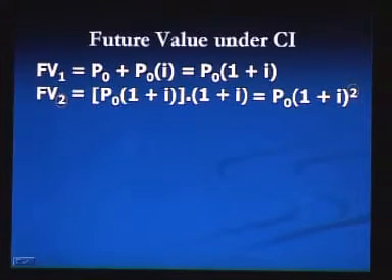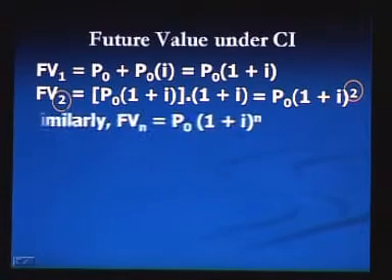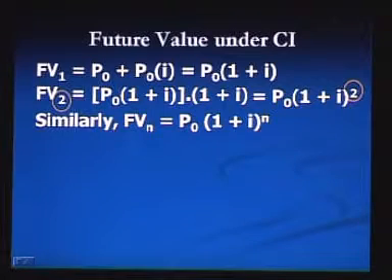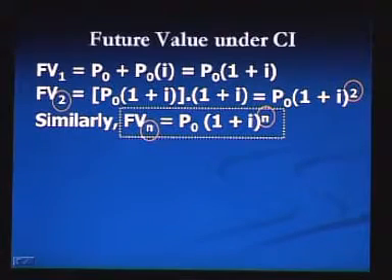Look, for future value after 2 years it will be P0 into 1 plus I square. Similarly, to calculate future value after n years it will be P0 into 1 plus I to the power n.